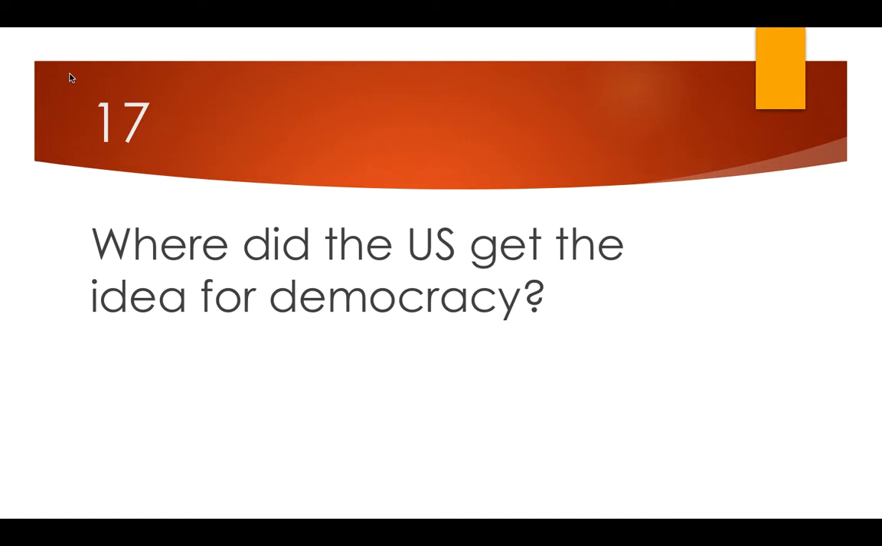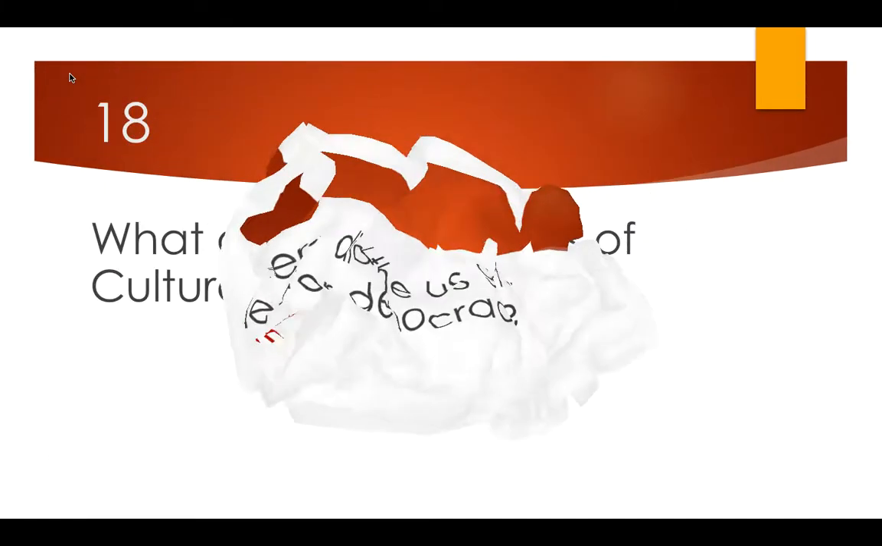Number 17, where did the U.S. get the idea for democracy? All right, we watched a video clip on this one in class, but I'm looking for the name of the country where we got the idea for our type of government, which is called a democracy. That country is Greece, ancient Greece. We modeled our democracy after them. Remember, in the video, only white landowners could participate in that democracy. Obviously, ours is a lot better than that. Everybody can participate, but that is what we modeled our government after.